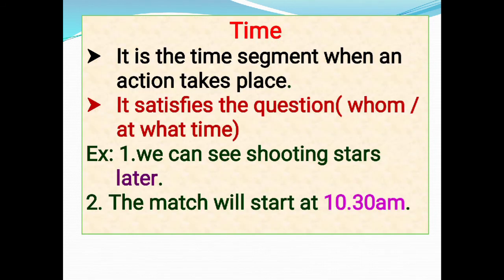Time. It is the time segment when an action takes place. It satisfies the question when or at what time. Example, we can see shooting stars later. If you question when or at what time, the answer is later. So, later is the complement of time in the given sentence.